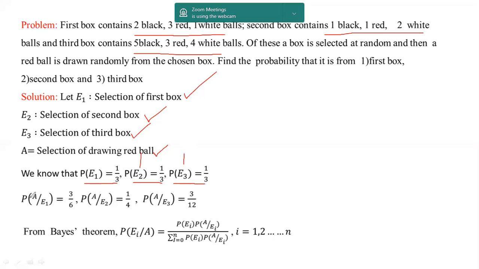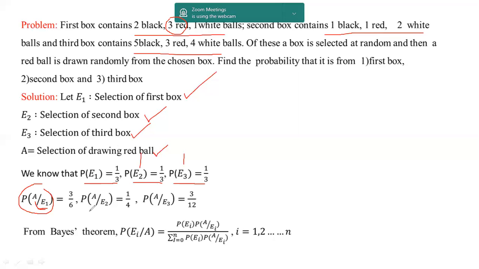And here the conditional probabilities. So if you see here, in the first box we have three red balls. So we are choosing one red ball out of the total number of balls. So here the possibility is 3C1 by 6C1. So the probability that the ball is red and came from the first box is represented as probability of A over E1, that is 3 by 6. Here E1 is the box, from that E1 we are choosing the red ball, and the red ball is represented as A. There are three red balls, so 3C1 by 6C1, which is 3 by 6.